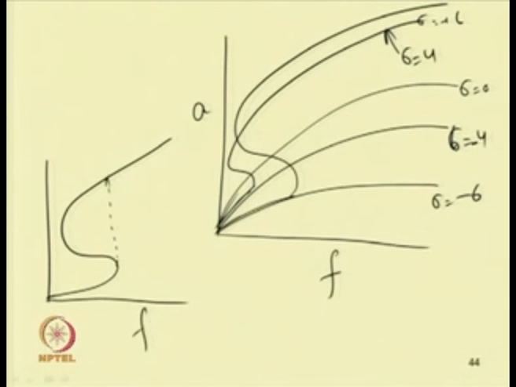So, this is the forcing parameter and A. Clearly, one can observe the jump up phenomenon here and the jump down phenomenon here. While sweeping the forcing amplitude, or by increasing the forcing amplitude, one can observe a jump up phenomenon here and a jump down phenomenon at this place.